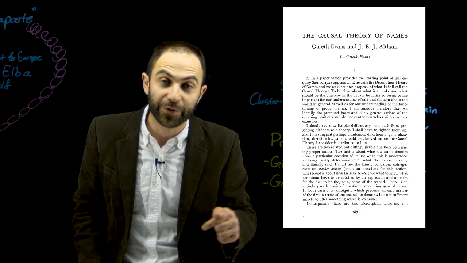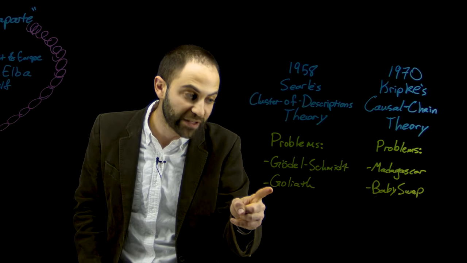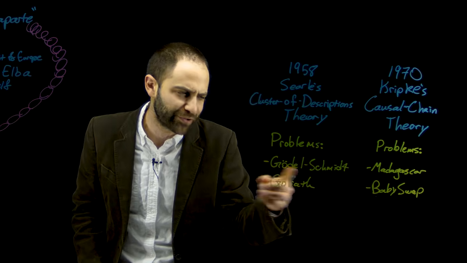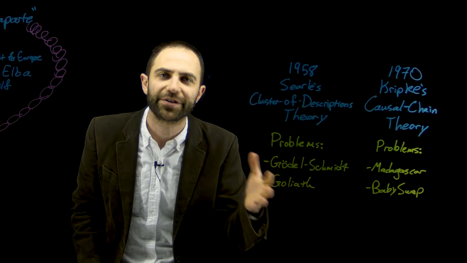In the Evans paper that we read for today, Evans introduces his own example, this Goliath example, which is really just the same as the Gödel-Schmidt example. It's just a new version of it. Here's how the example goes.